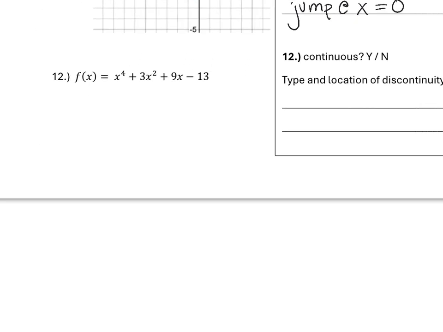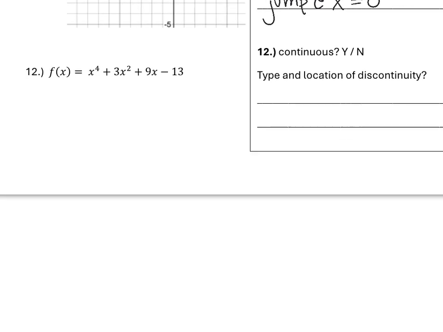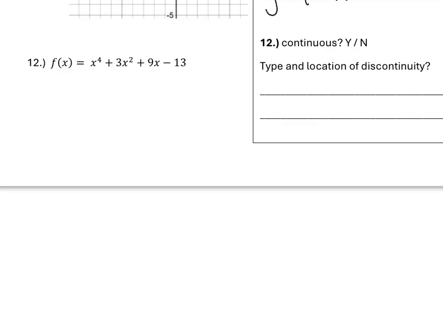Number 12, we just have this polynomial function to the fourth power, x to the fourth plus 3x squared plus 9x minus 13. Is this function continuous? Well, you might be like, I can't see a graph. I don't know. So we look for our red flags. Do we have a piecewise? No. So we're not going to have any jumps. Do we have an x in the denominator? No. We don't even have a denominator, meaning this function is by nature continuous, just a polynomial with no domain restrictions. So it is continuous, and we don't have anything to say about the type or location of the discontinuity because there are none.